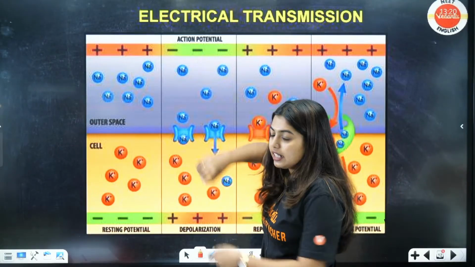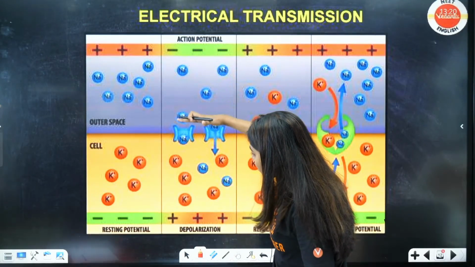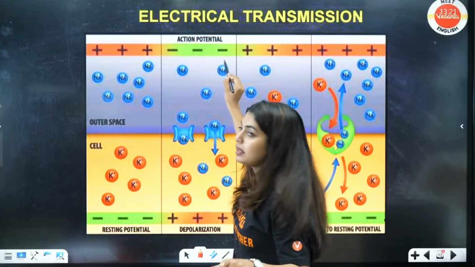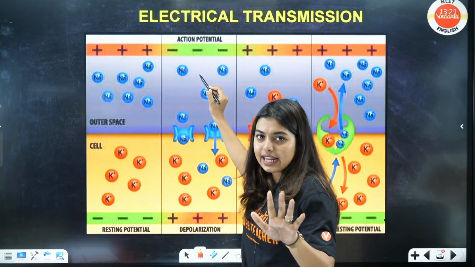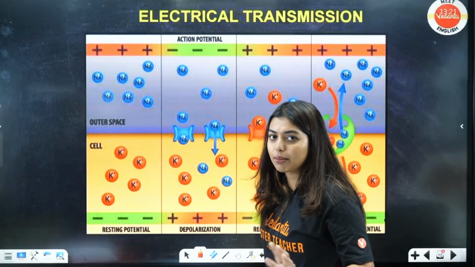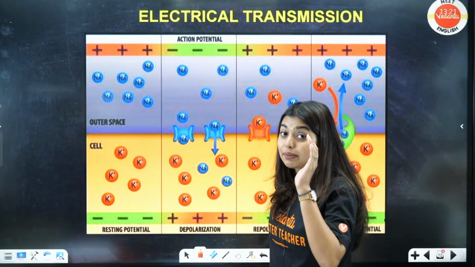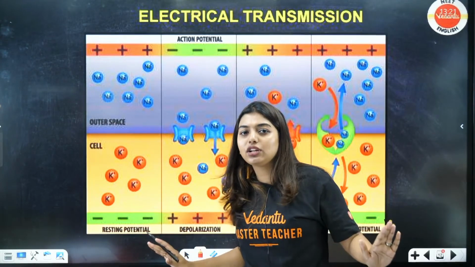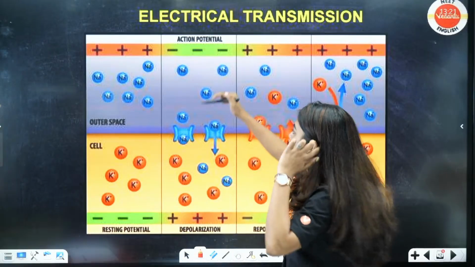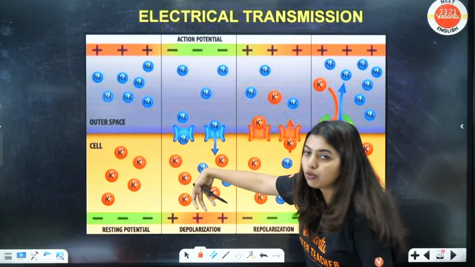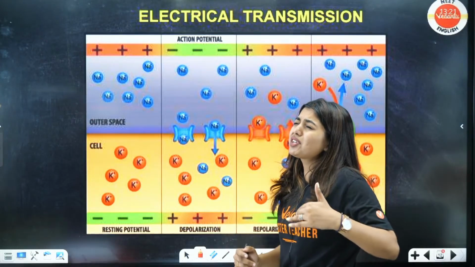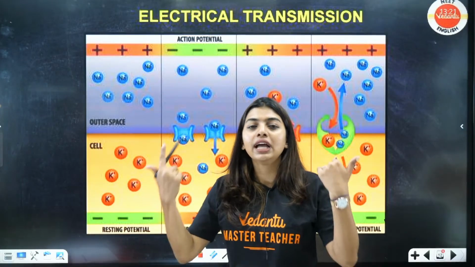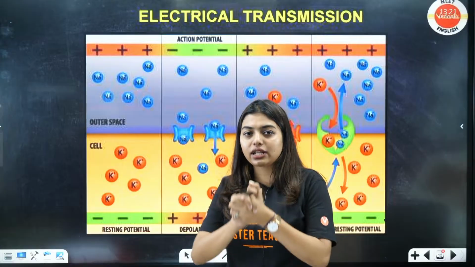Now, your sister got very angry and she will move towards you to attack you. Since she is attacking you, she is going to become the negative person. You did not attack, you're very calm, because maybe you got the bigger piece. That means when your sister is attacking you, you're in a depolarized state. She'll punch you, you'll become depolarized. So she'll come, the gates will open and she will move towards you to attack. After some time she'll find peace. She'll be like, hitting this buffalo, no use, this girl is not moving or this boy is not moving, I will just stop. And the sodium channels close.